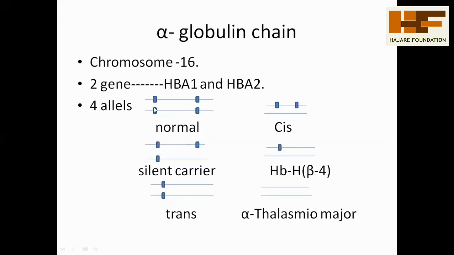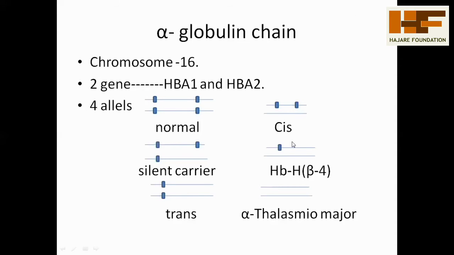If four alleles are arranged equally, that is called the normal condition. If only three alleles are present and one is absent, that is called the silent carrier. If two are arranged horizontally, it is called trans. If two alleles are arranged vertically, it is called cis. All of normal, silent carrier, trans, and cis come under alpha thalassemia minor.